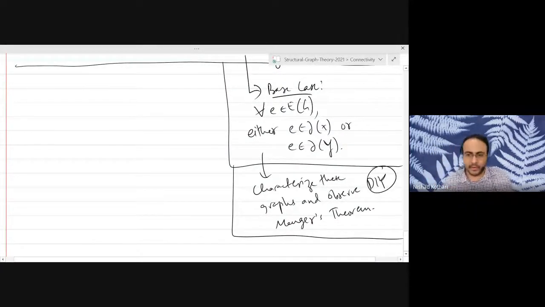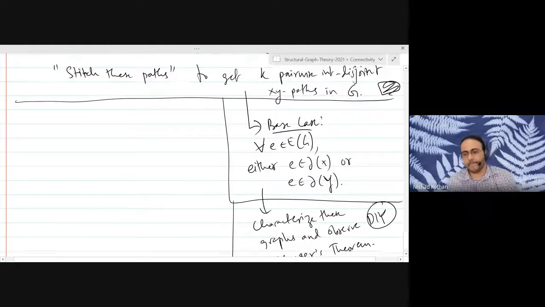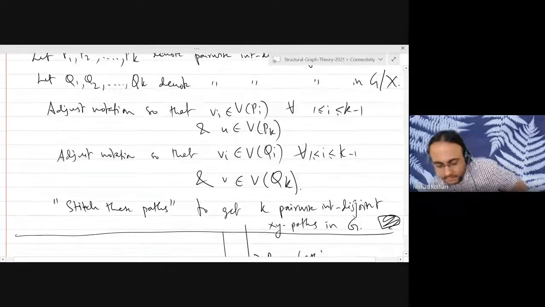Okay, this is not difficult. You have two vertices and all the edges are either incident at X or at Y. Okay, so that's the base case.